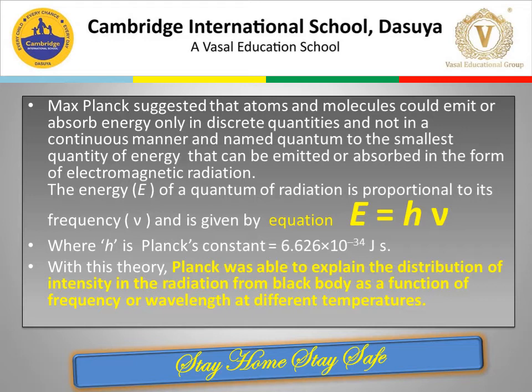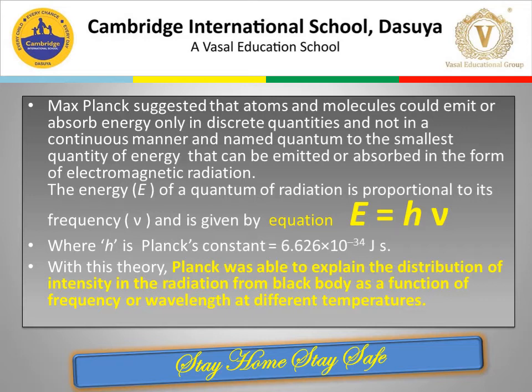However, Max Planck arrived at a satisfactory relationship by suggesting that atoms and molecules could emit or absorb energy only in discrete quantities and not in a continuous manner. He gave the name quantum to the smallest quantity of energy that can be emitted or absorbed in the form of electromagnetic radiation.